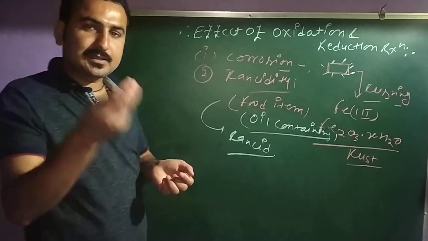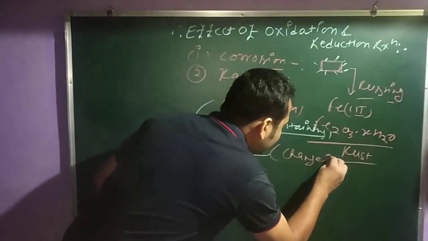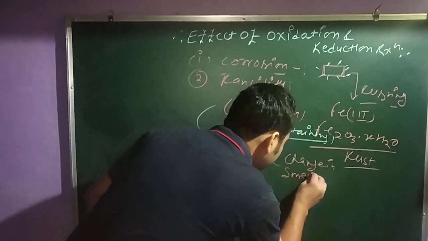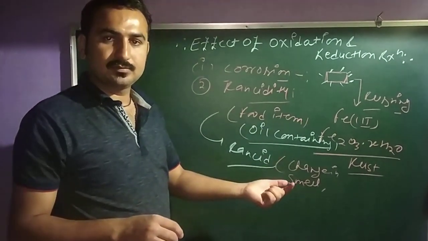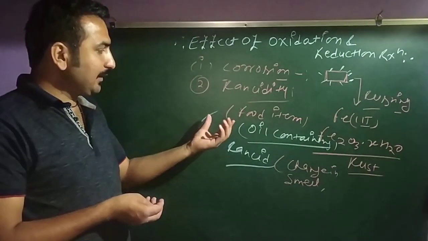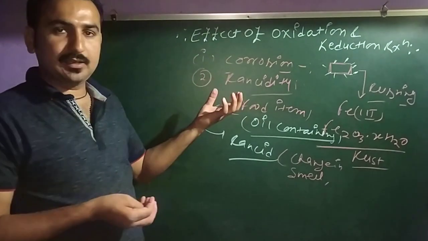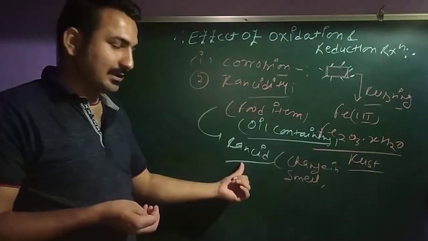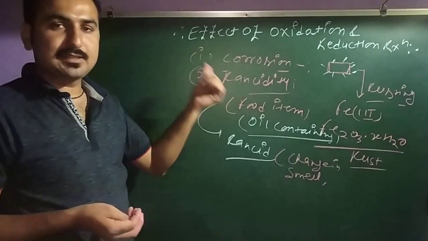Rancid का means क्या होगा? Rancid का means होगा, you can say the change in smell. Change in smell. The change in taste. Clear? It's called rancid. That means when the oil containing food item comes in the contact of air, it will become rancid, and this phenomena is called rancidity.